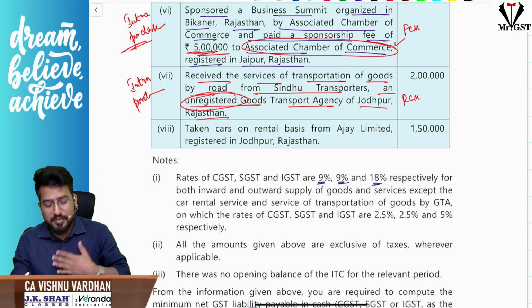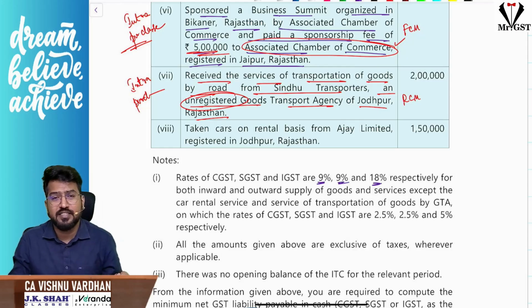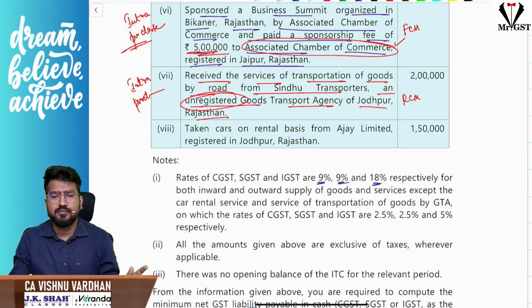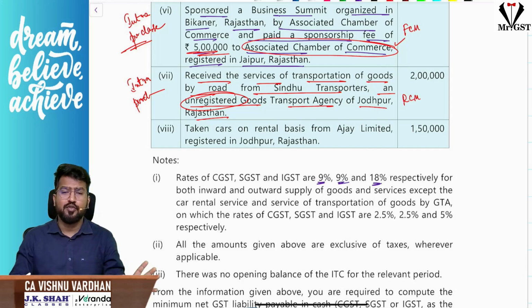Then there is no other option. Surya, being registered under GST, has to pay GST under RCM. Do you remember the specified recipients: factory, society, cooperative society, any person registered under GST? Surya is registered under GST, so automatically RCM. Suppose here Surya is also unregistered, then this becomes exempt, if you remember. Okay, hope it is clear for you.